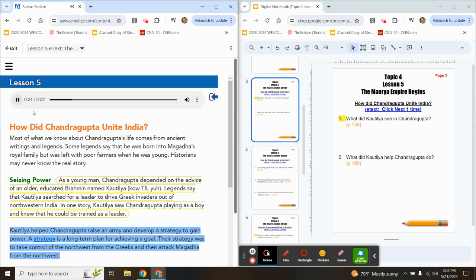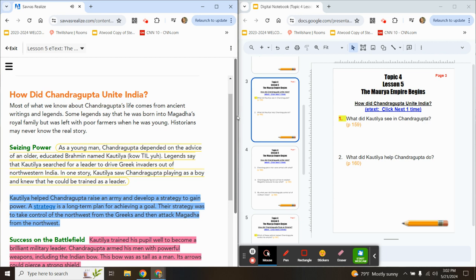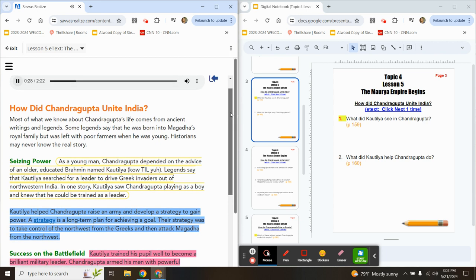Seizing power. As a young man, Chandragupta depended on the advice of an older, educated Brahmin named Kautilya. Legends say that Kautilya searched for a leader to drive Greek invaders out of northwestern India. In one story, Kautilya saw Chandragupta playing as a boy and knew that he could be trained as a leader.